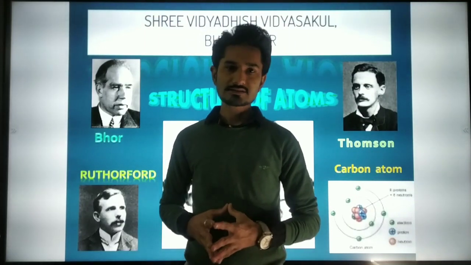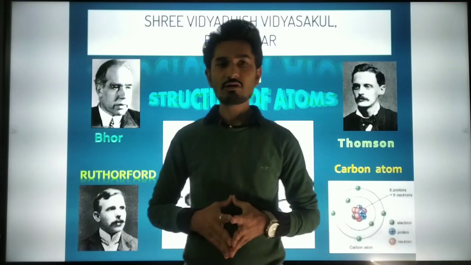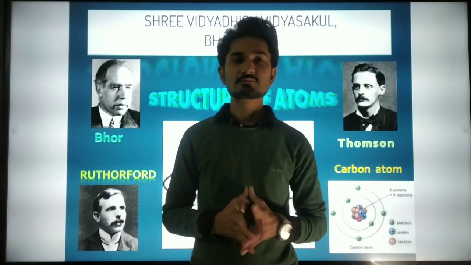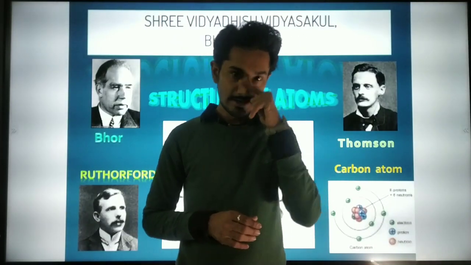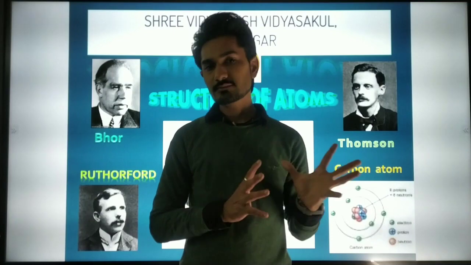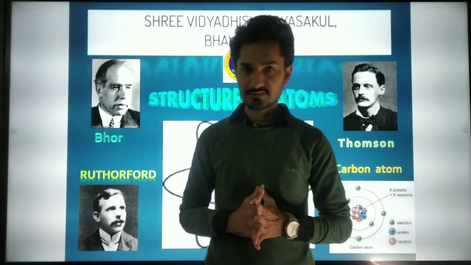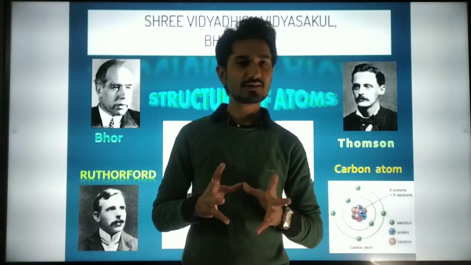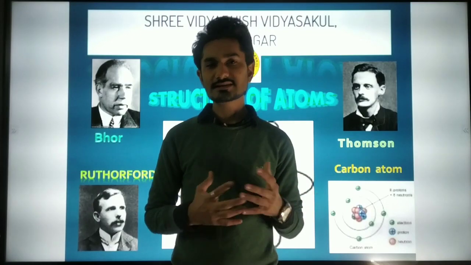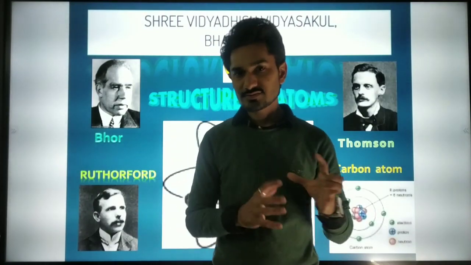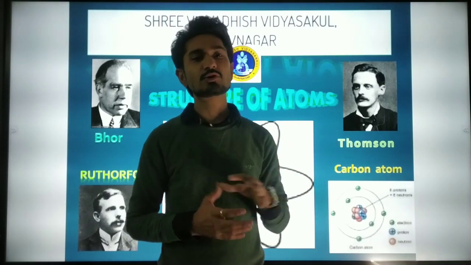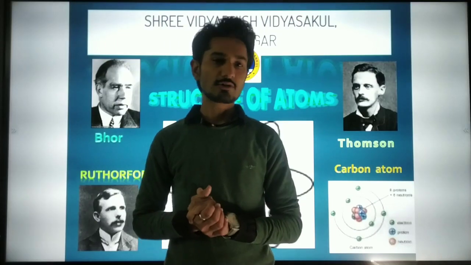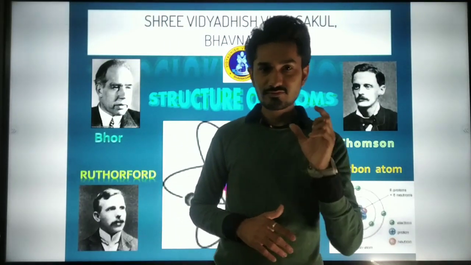That drawback was discovered, and it was solved by Bohr, and after that they collaborated with each other to make a general model of the atom, which is the model we are studying in this generation. In this model, the protons and neutrons lie in the nucleus, while the electrons revolve in orbits, in a fixed structure.